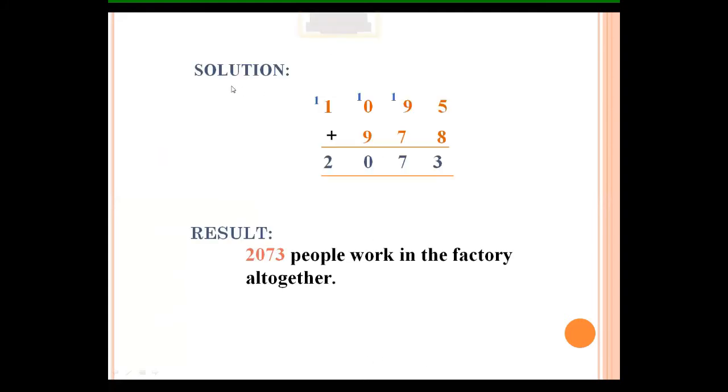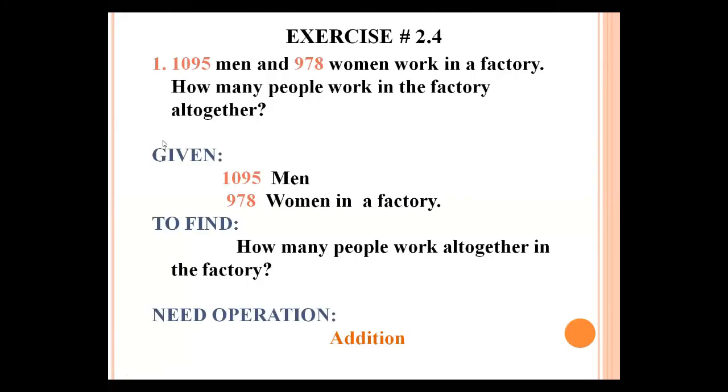Okay. Another step is solution. You write number of men and number of women, then you add up these. So the required total number of people is 2073 people who work in the factory all together. You must have followed these 5 steps when you solve these problems in your fair copy. Okay, understand? Question number 5.